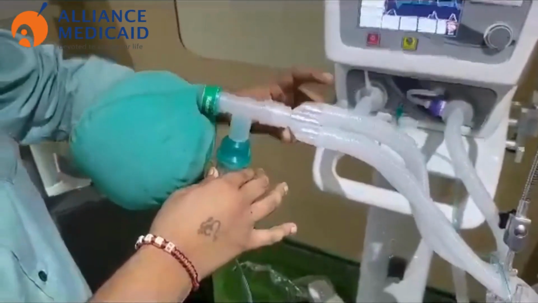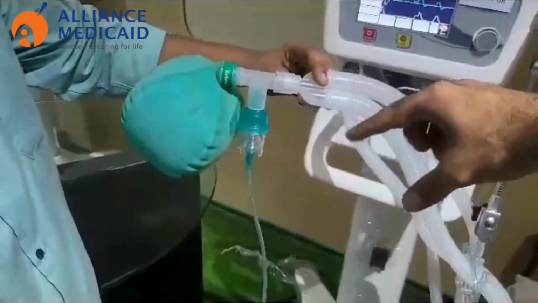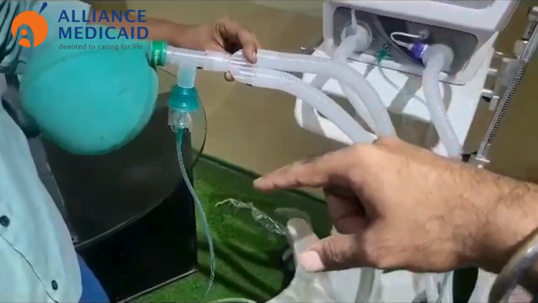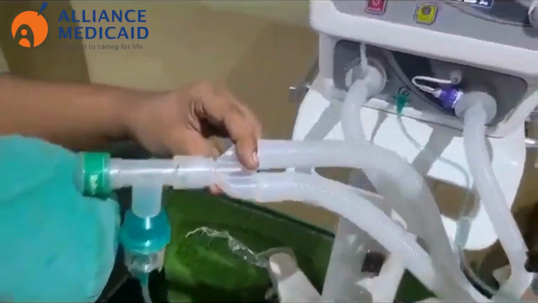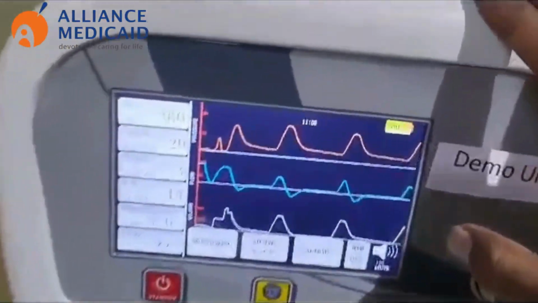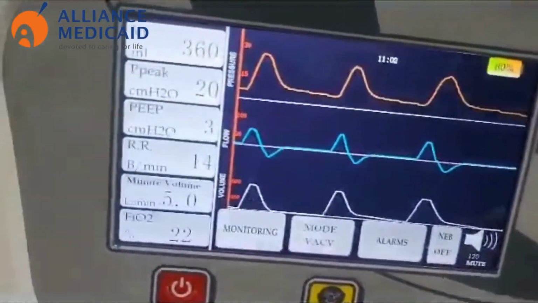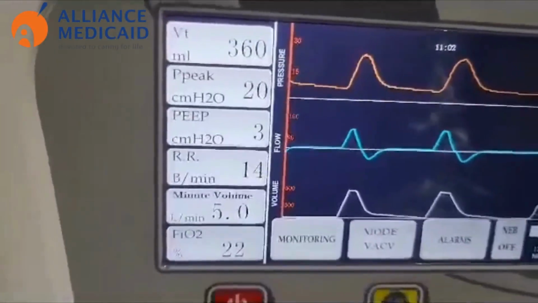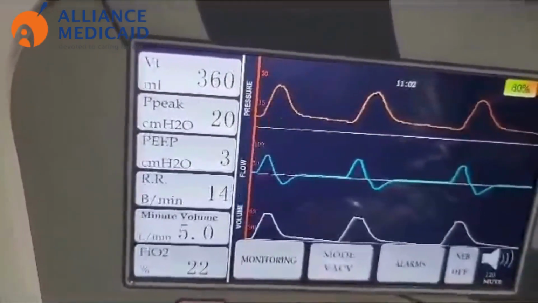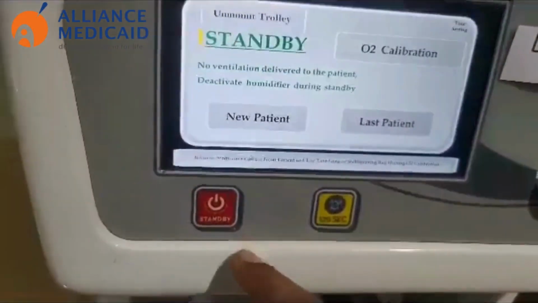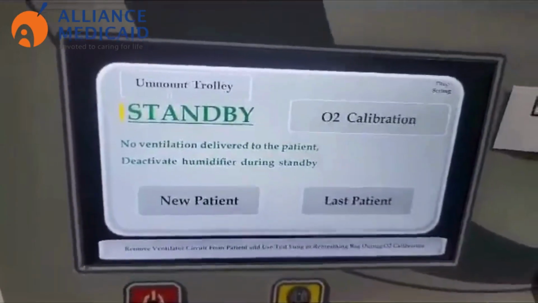Now as you can see, here is proper connection for the nebulization. And here you can see the remaining battery percentage. By confirming this button, press 2 seconds, and now the standby screen you can see.